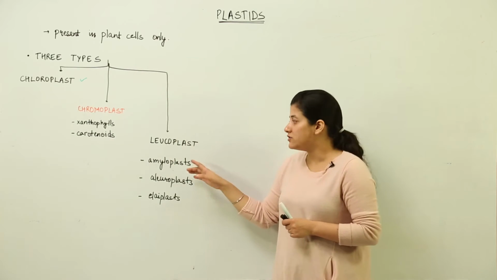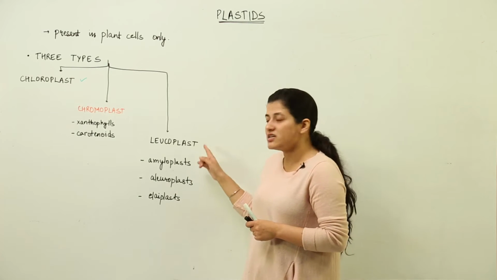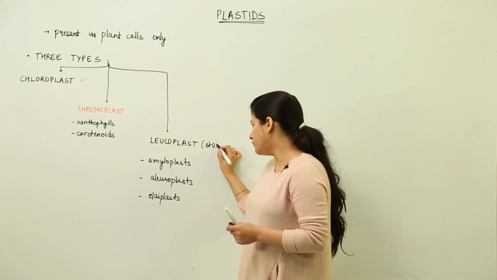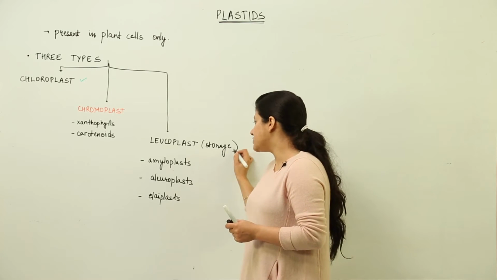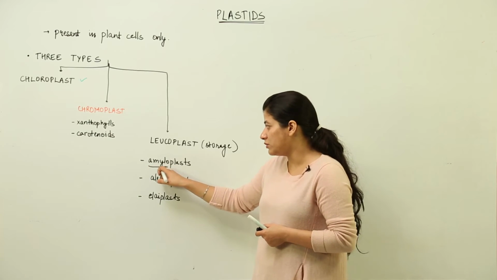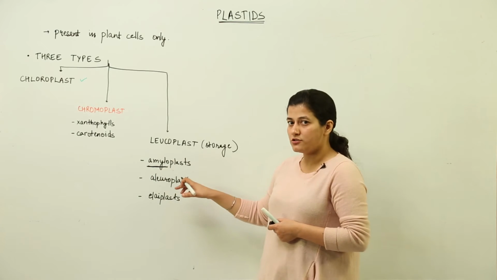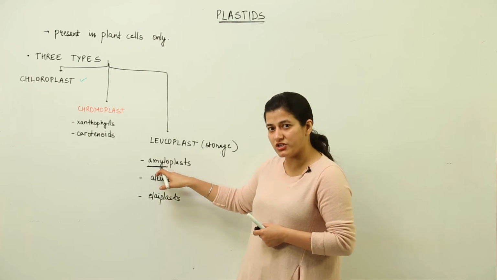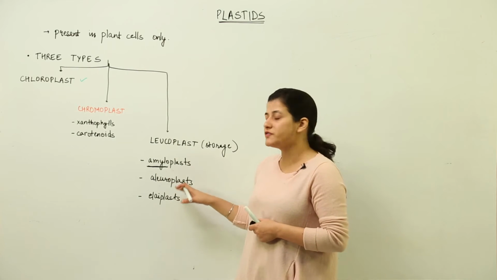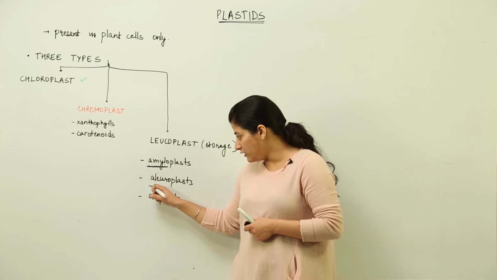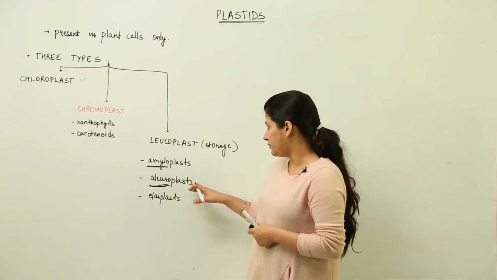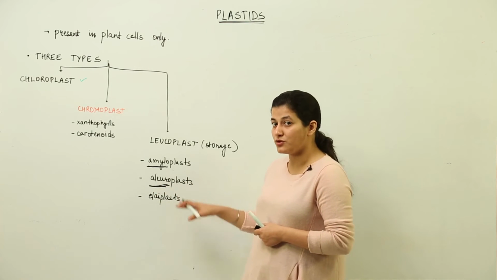Next is the leucoplasts. They do not have any color. Their function is storage. So basically they are associated with storage of food material only. What else would a plant store? It would store food material only. So the type amyloplasts, amylo word we often use for carbohydrates. So they are going to store starch inside them. These are those plastids which would perform the function of storage of starch inside them. Second would be aleuroplasts or the proteoplasts as we call them. So protein storing plastids would be known as aleuroplasts. They would not have any color.